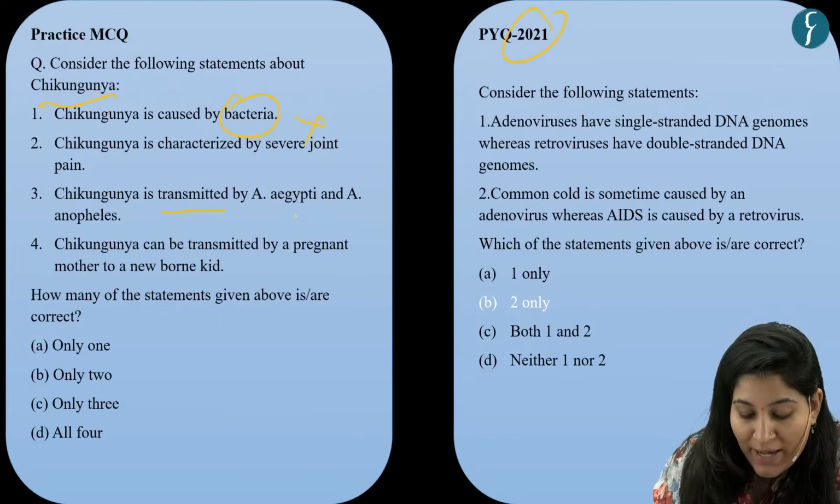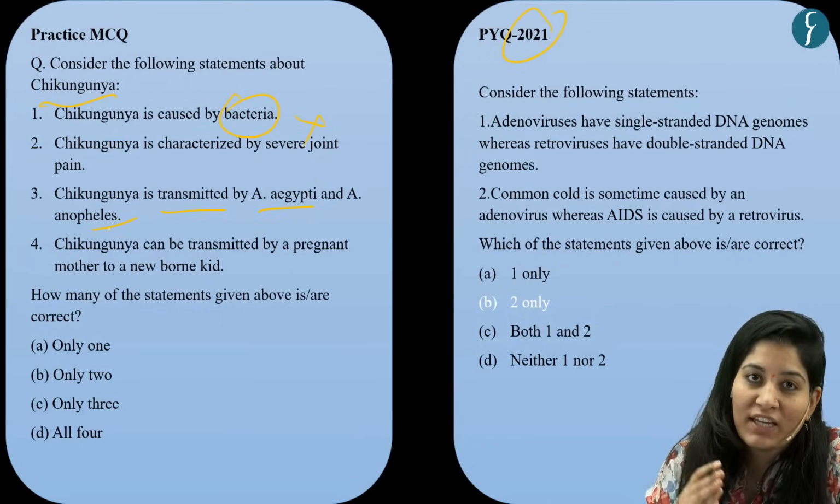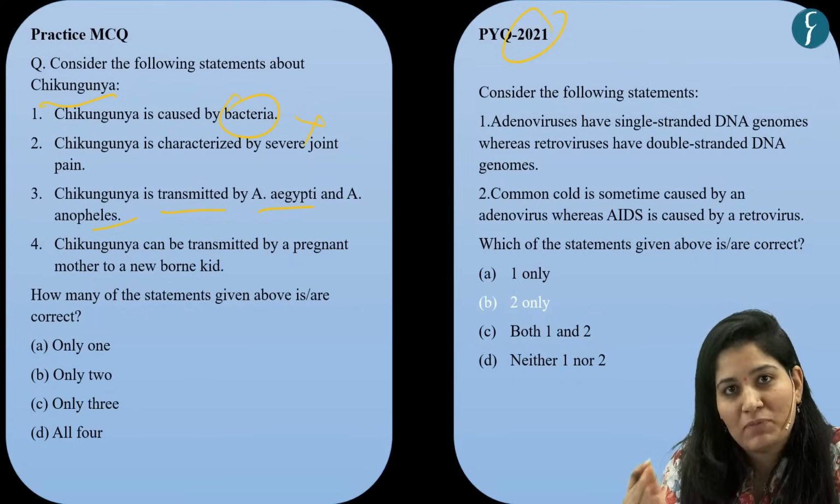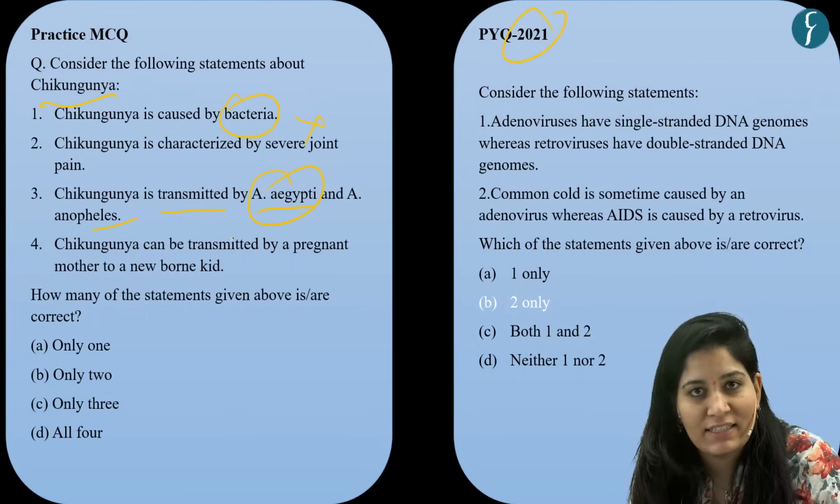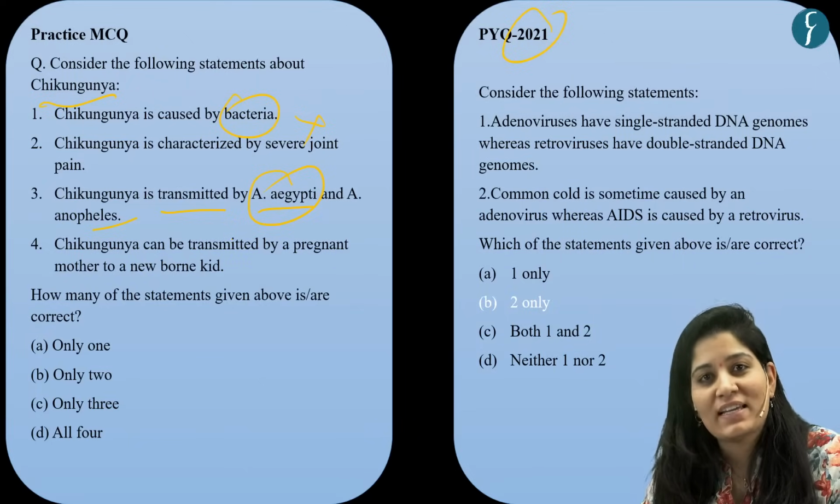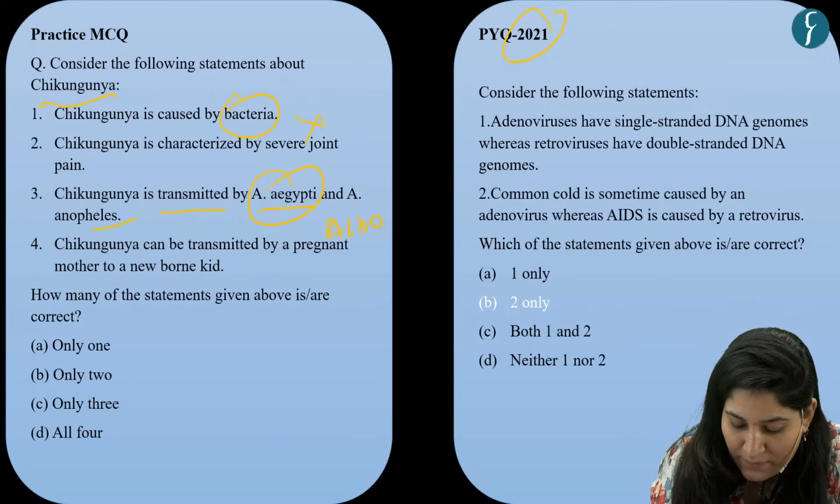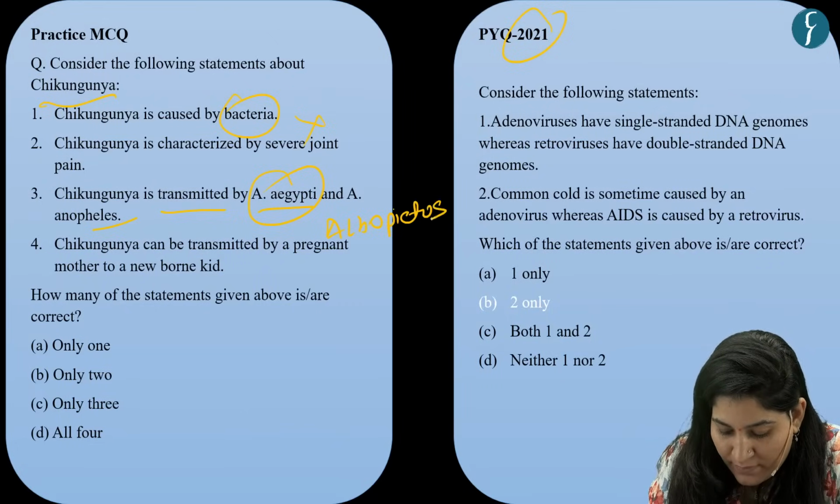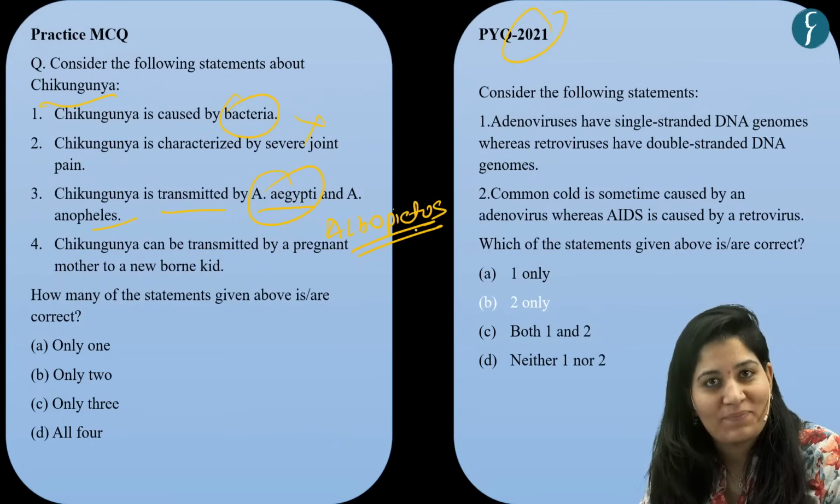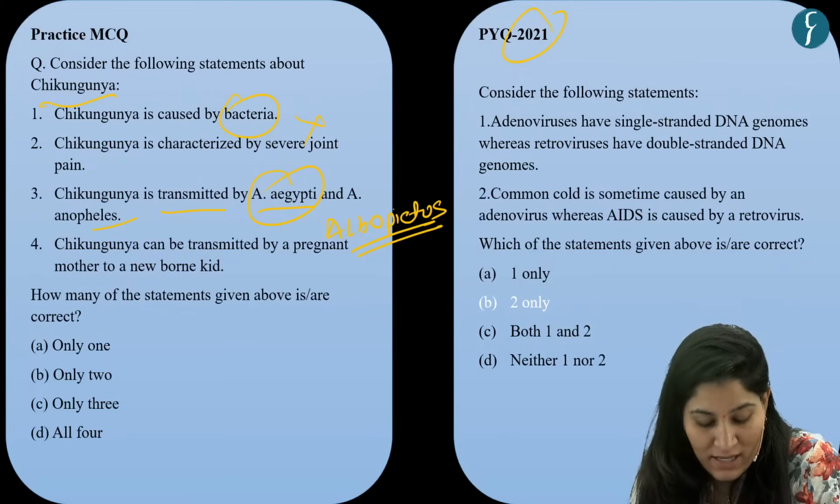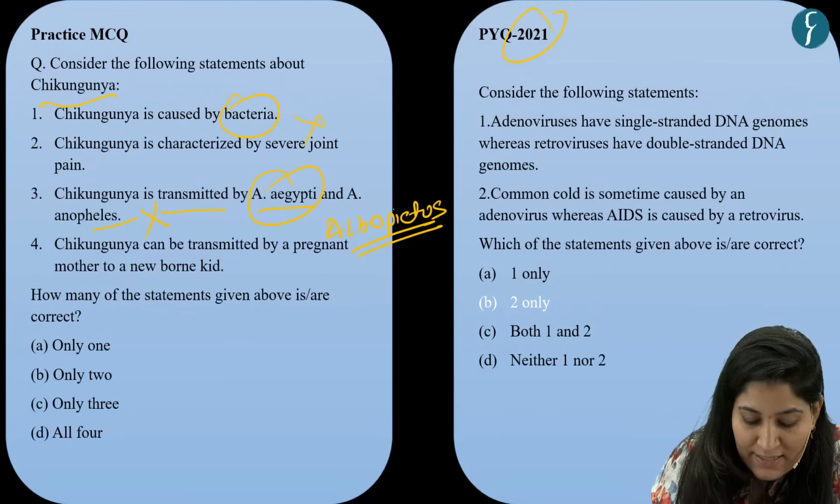Chikungunya is transmitted by A. aegypti and A. anopheles. Now, Chikungunya is transmitted by A. aegypti. So this one is correct, but it is not A. anopheles. It is A. albopictus. Spelling is this one, albopictus, and not A. anopheles. So the third statement is incorrect.